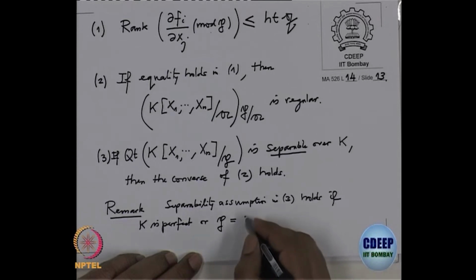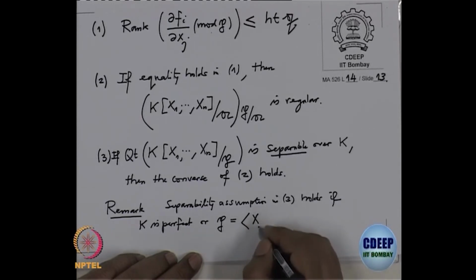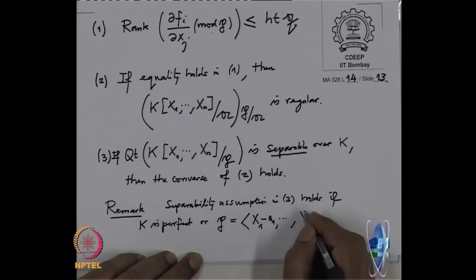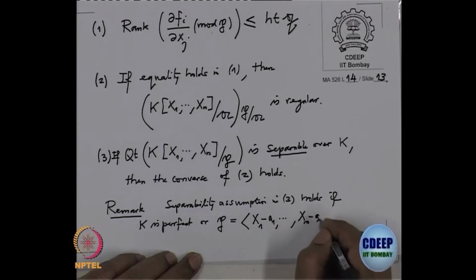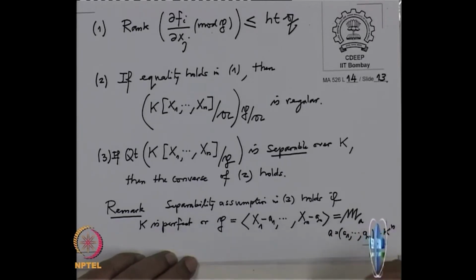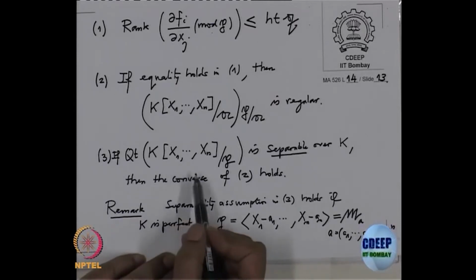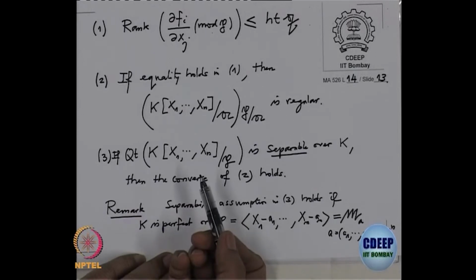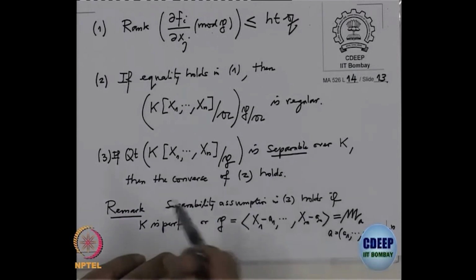That means P is generated by the polynomials x1 − a1, ..., xn − an. This is also denoted by m_a, where a is the point. Then it holds, because in that case the residue class ring will be just K. So then you are saying K is separable over K, that is always true.